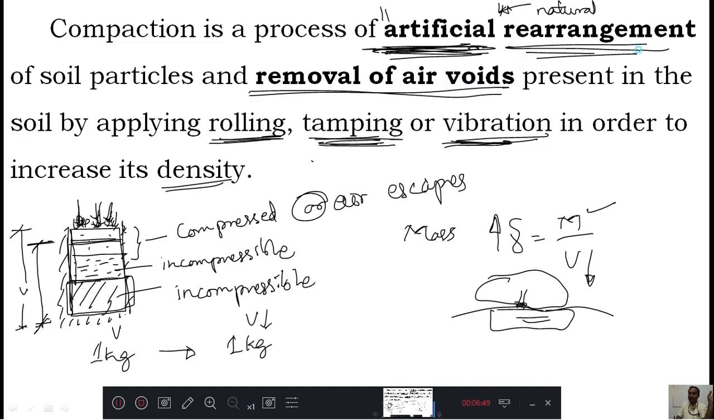And rearrangement of particles: when you apply some load, the particles will rearrange their shapes. And removal of air voids, we are concentrating only on air voids. Only air voids will be removed, by doing rolling, damping and vibration. Why are we doing compaction? To increase the density. To increase the density we are going to do the compaction. Understood? This is the process.